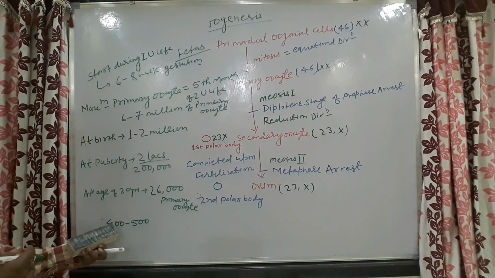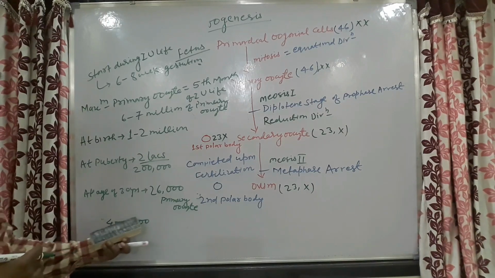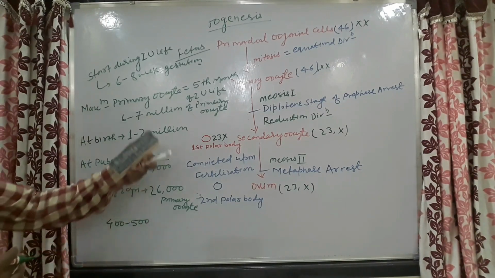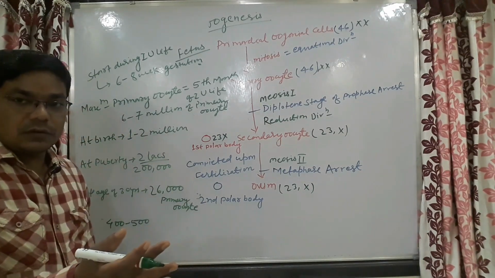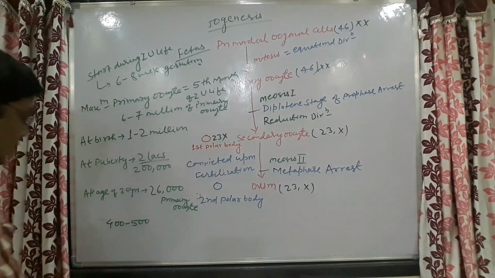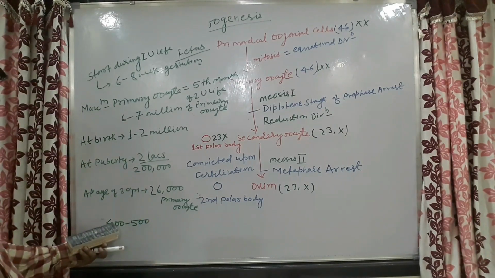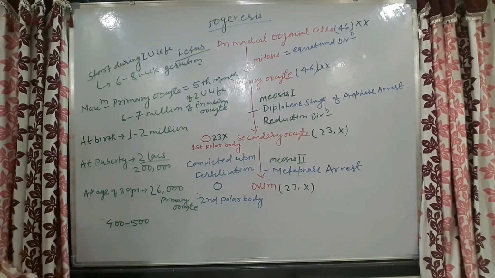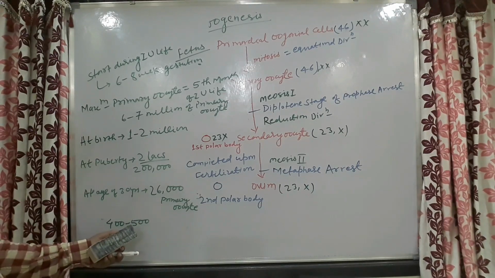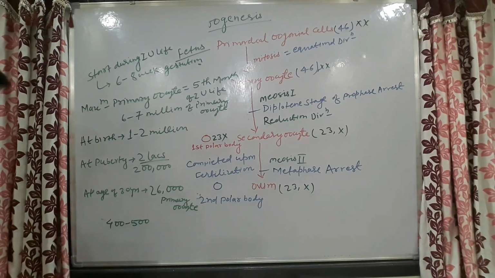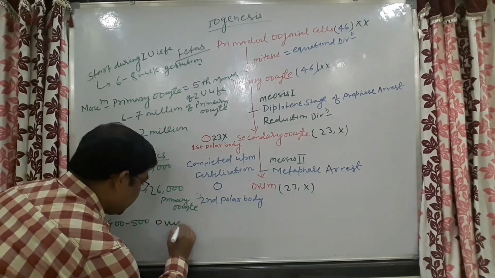That means only 400 to 500 primary oocytes are inside the ovarian follicle, and only these 400 to 500 ova will get matured.